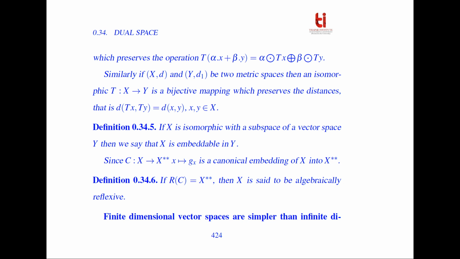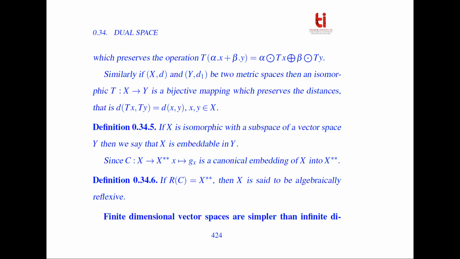If X is isomorphic with a subspace of a vector space Y, then we say that X is embeddable in Y. Now, since C from X to X** maps x to gx is a canonical embedding of X into X**, if the range of C is equal to X**, then X is called algebraically reflexive.